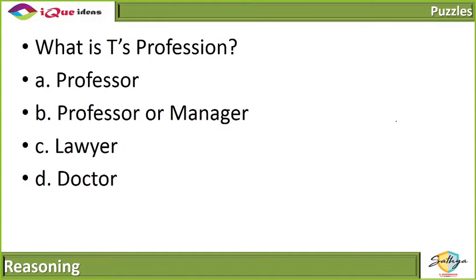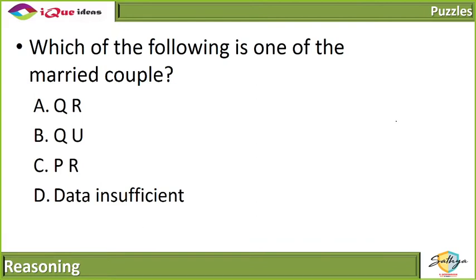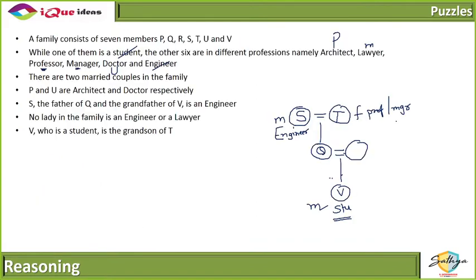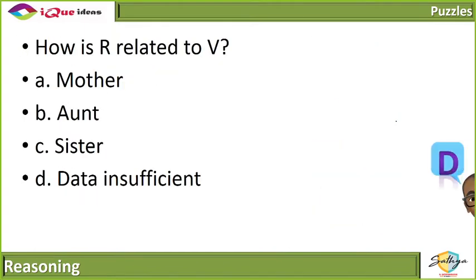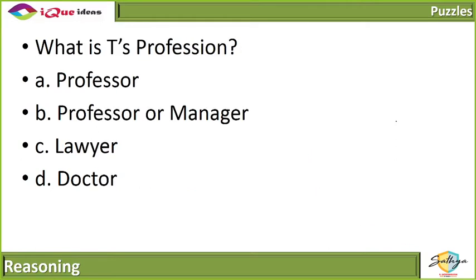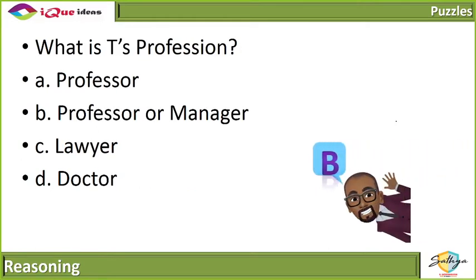What is T's profession? So T's profession we were able to roughly eliminate and estimate, right? We were left with two options, that T could be either the professor or the manager. So what is T's profession? Best option, option B, which says it is either professor or the manager.